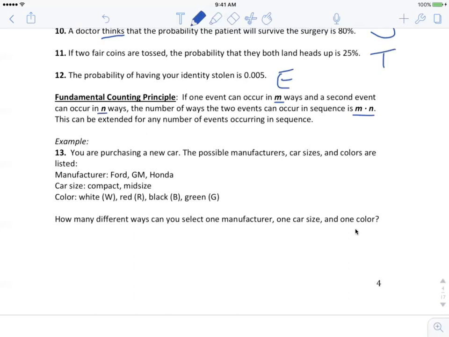For example, number 13, you're going to purchase a new car. So there are 3 manufacturers, there are 2 car sizes, and there are 4 colors. How many different ways can you select a car, basically? Well, by the fundamental counting principle, that's 3 times 2 times 4. That's 24 ways.